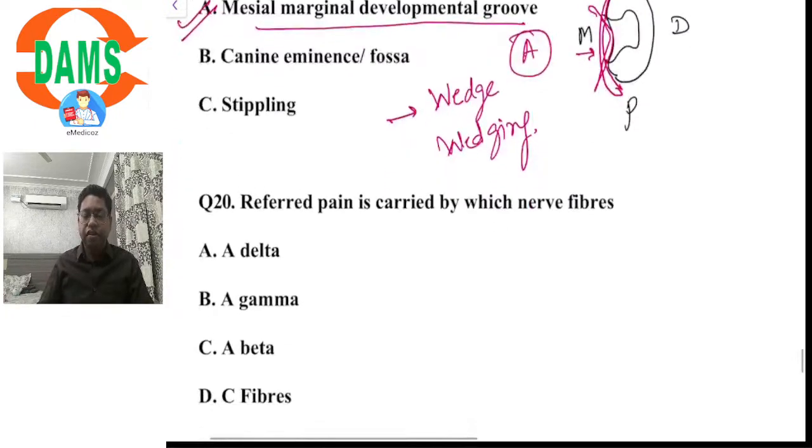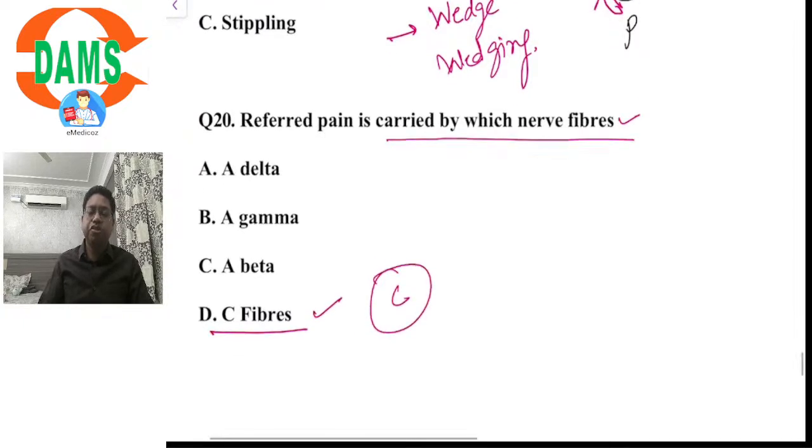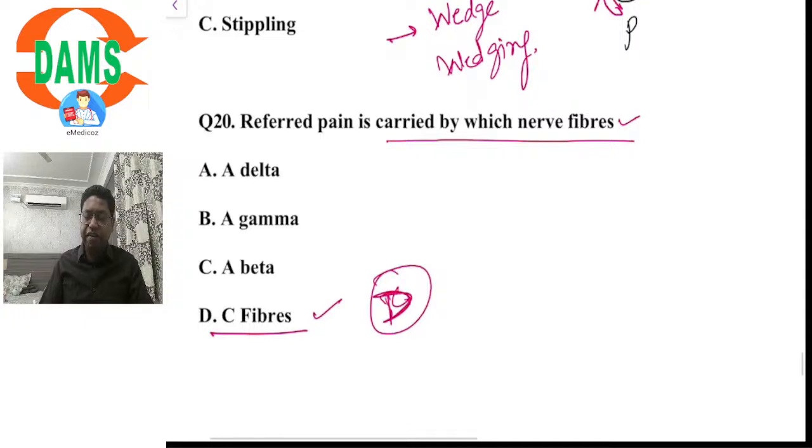Okay. Question number 20. The referred pain is carried by which nerve fibers? I think there should have been no difficulty in answering this. A delta, A gamma, A beta, or C fibers. It would be C fibers, option D. Referred pain is basically pain felt in an area which is supplied by a different nerve than the primary source of pain.